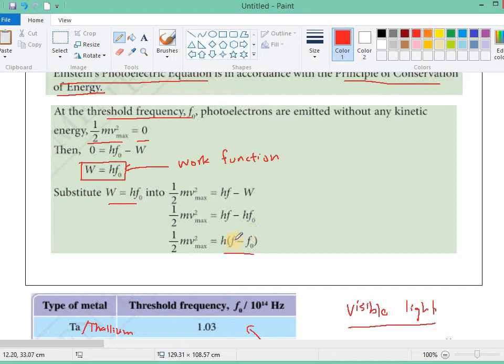And if this minus this gives a negative number, that means the frequency of the photon is smaller than the threshold frequency. That means not only do you not have kinetic energy, but the electron does not even have enough energy to escape the surface. That means no photoelectric effect.